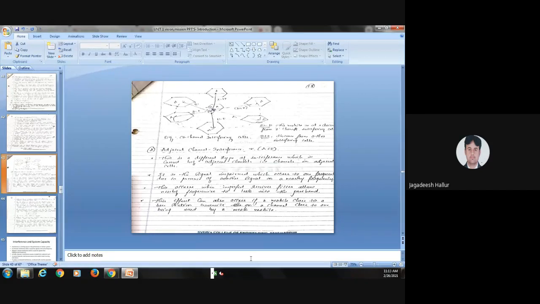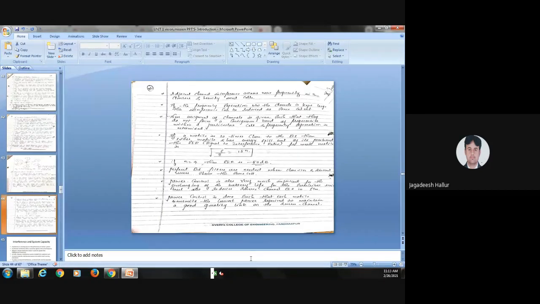Adjacent channel interference is when two base stations are operating at the same frequency, and it may not occur between them, but a third signal interferes with this signal.